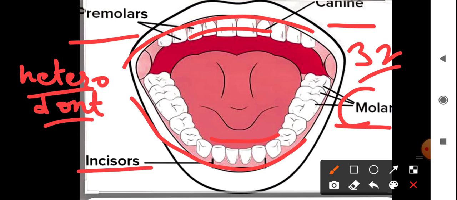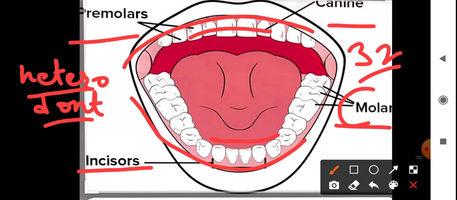A tooth is made up of a hard bone-like structure which is called dentine. Inside the dentine we have pulp. Pulp contains various nerves and blood vessels. Dentine is covered by a hard and shining material which is called enamel. So you don't have to go into much detail on tooth structure.